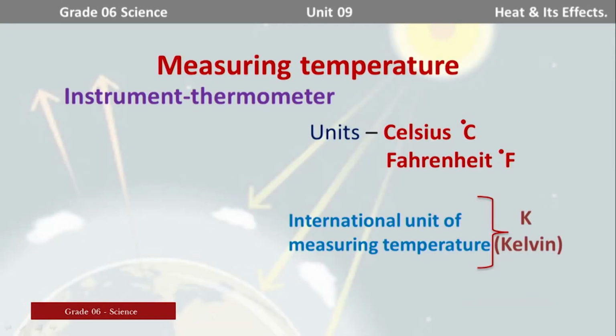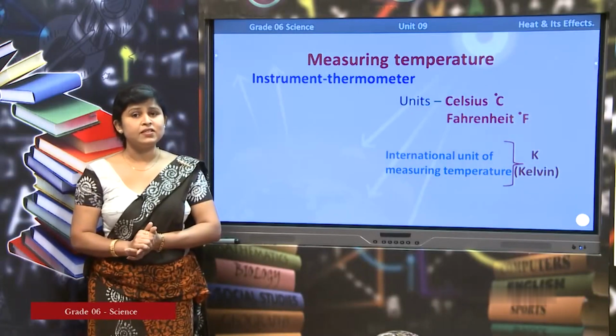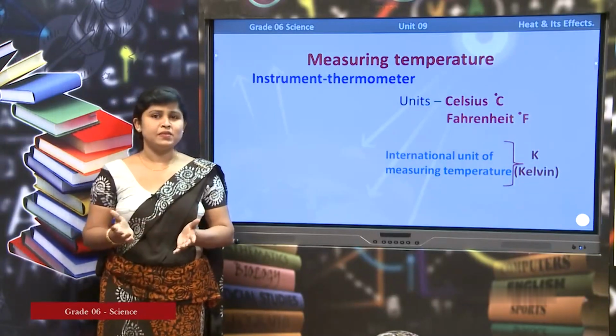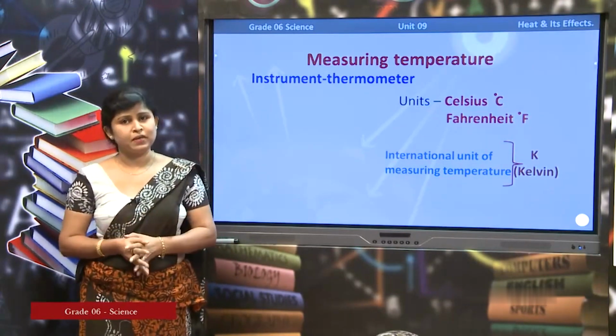Then there are different units used to measure the temperature. Celsius and Fahrenheit. Actually, Celsius and Fahrenheit are known as widely used units. But in addition to Celsius and Fahrenheit, we can use Kelvin. The speciality regarding Kelvin is that it is the international unit of measuring temperature. We can use Celsius and Fahrenheit to measure the temperature, but the international unit of measuring the temperature is not Celsius or Fahrenheit, that is Kelvin. We denote it as symbol K, capital K.